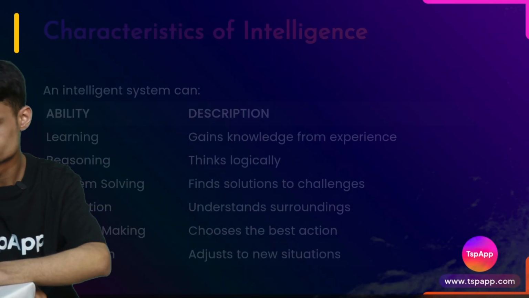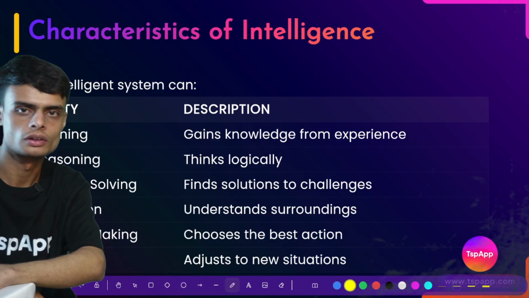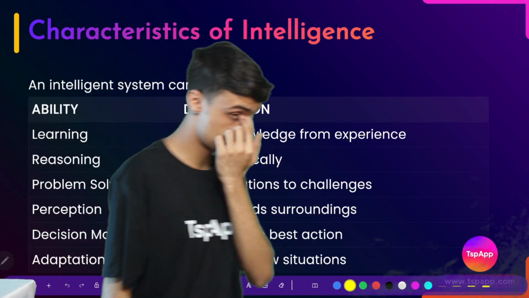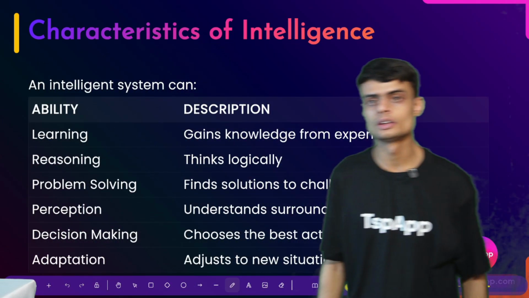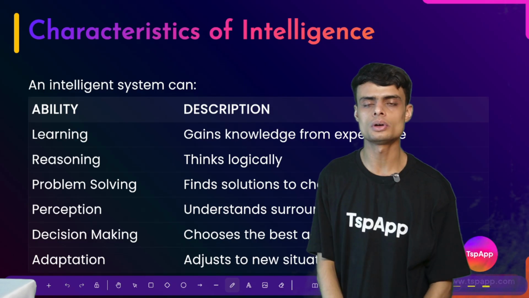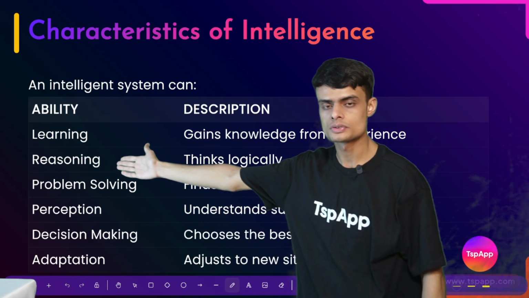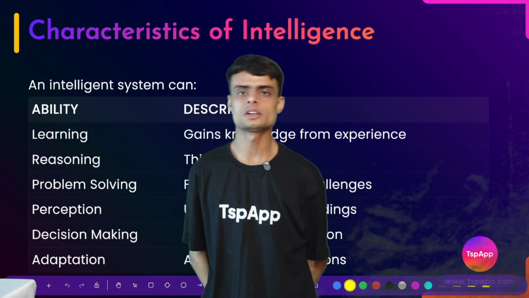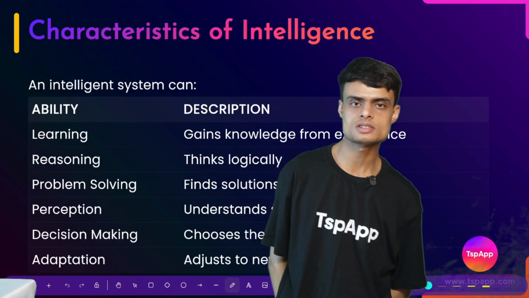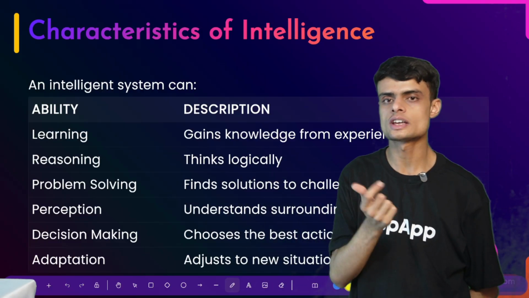Next, characteristics of intelligence. So these are the characteristics that we just saw. Learning, the ability to learn new things, gain new knowledge. Reasoning means thinking logically. If you solve the problems related to reasoning in your Olympiad, reasoning means thinking logically what will happen, reasoning why is it happening.